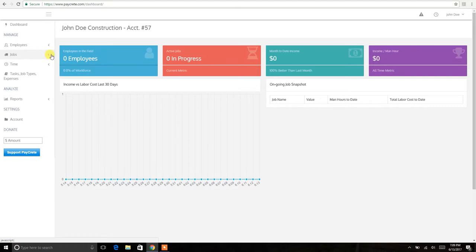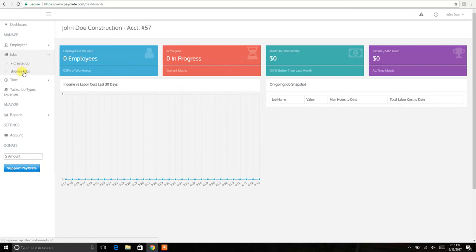So again, I'm making sure I'm in the right account. My company name is at the top. I can see all my progress bars at the top. My graph is empty, so I'm just getting started and I want to add a job. So we'll go over here to the jobs. We'll click on that. Here you have a couple links.